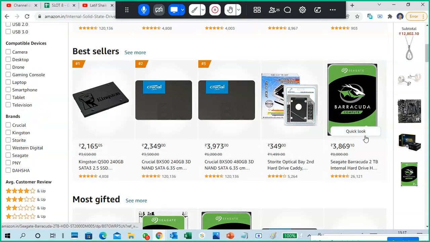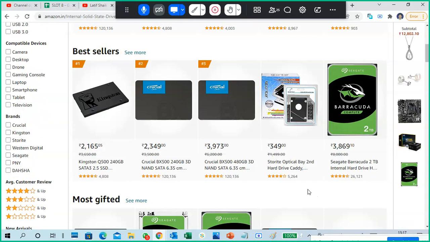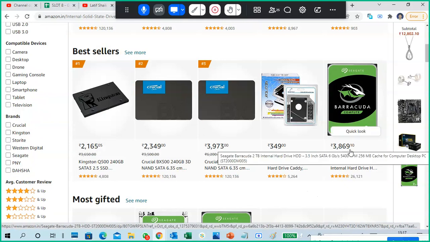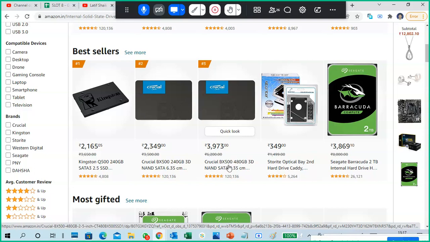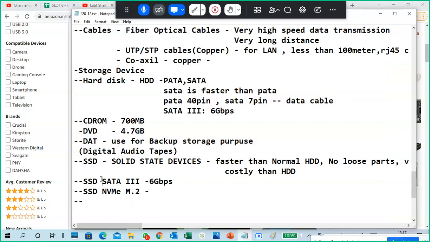If you take a normal 2 terabyte hard disk, it's 3869 rupees, very cheap nowadays. But if you compare, this is 3900 for a 480 GB SATA NAND SSD. This is SSD, this is hard disk. Almost four times costlier than a hard disk. This is also called NAND SATA.